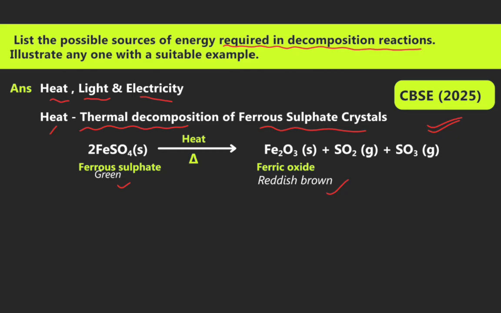Heat, light and electricity. Heat: thermal decomposition of ferrous sulfate crystal. We can see the reaction: ferrous sulfate 2FeSO4 when heated divides into Fe2O3 as ferric oxide, SO2 gas and SO3 gas. The Fe2O3 color is reddish brown.